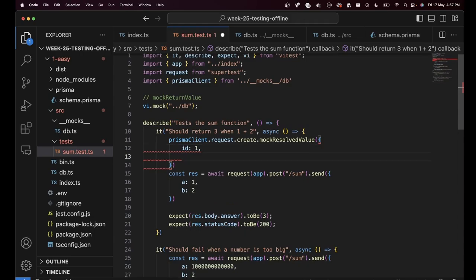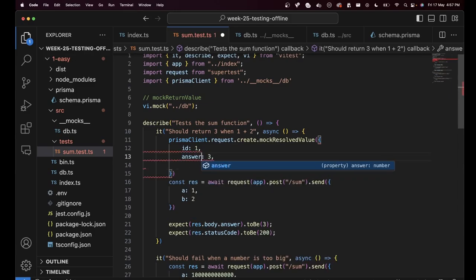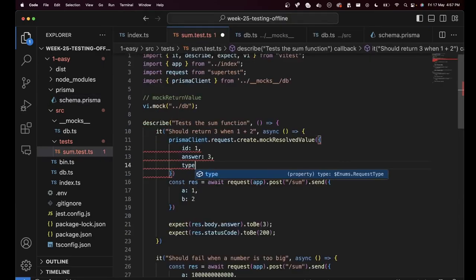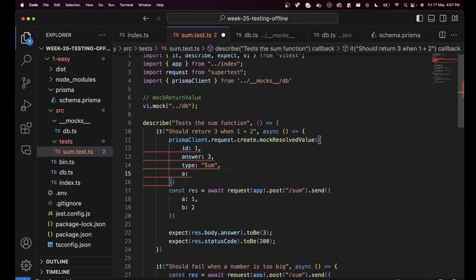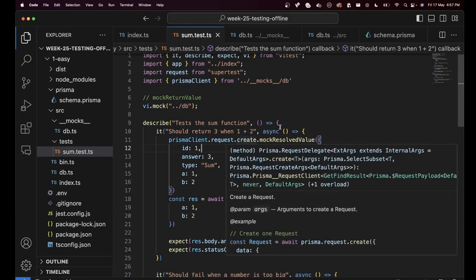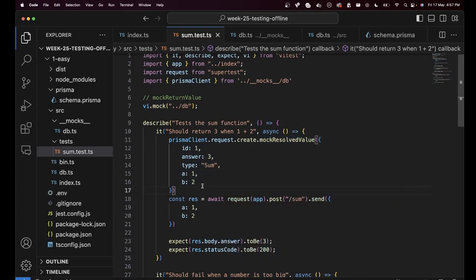For example, id 1, sum or whatever, result 3, answer 3, and what are the other fields here? A, B, answer and type. So type will be sum, A would be 1, B would be 2. You can say, this specific call, the Prisma client.request.create call, should return a mocked value which looks something like this. It should not return undefined. It should return something like this.